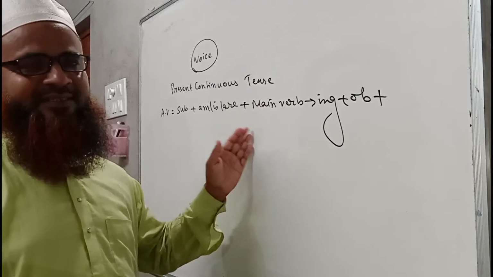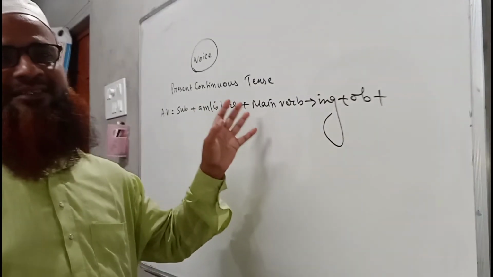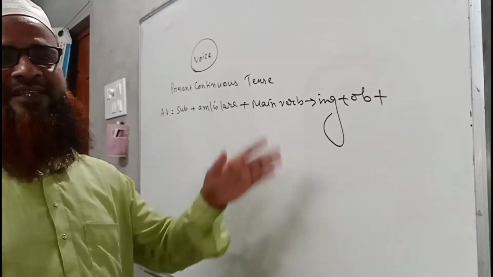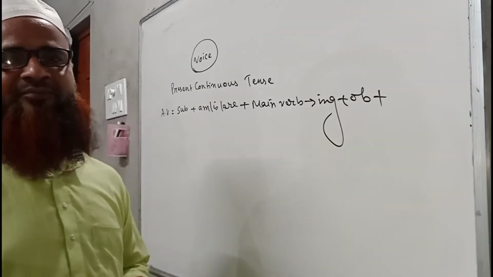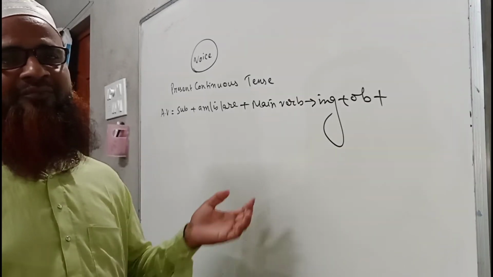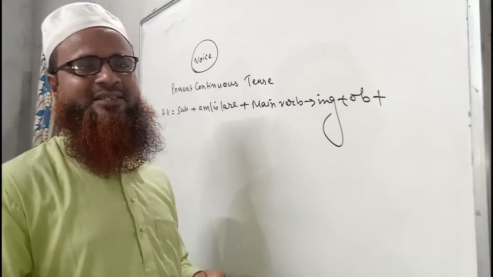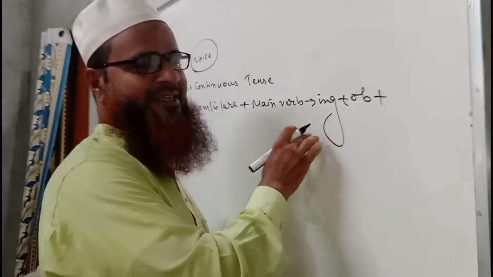Object is not necessary in present continuous tense, but it is very important to change the voice, because if there is no object we cannot change the verb into passive, because the object has to be made subject. This is the first and foremost rule of passive voice.